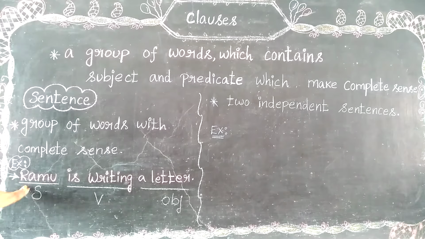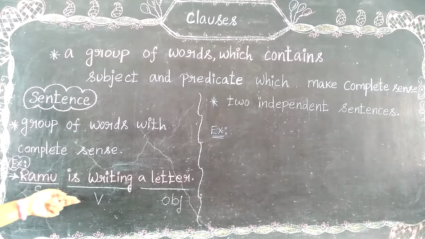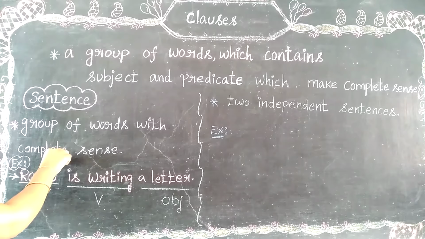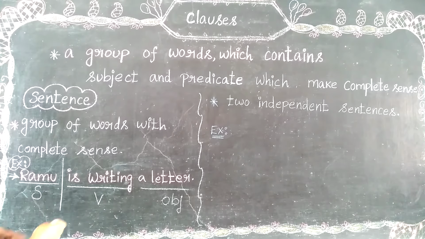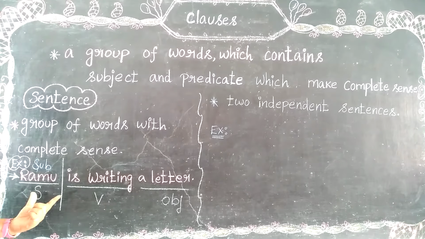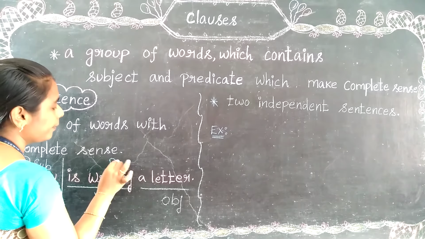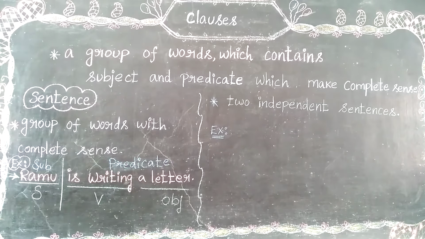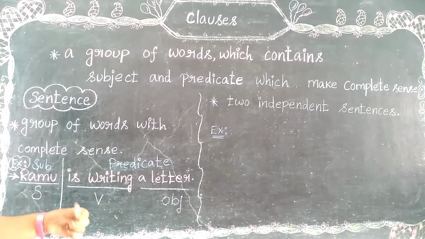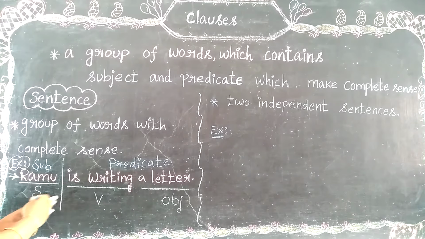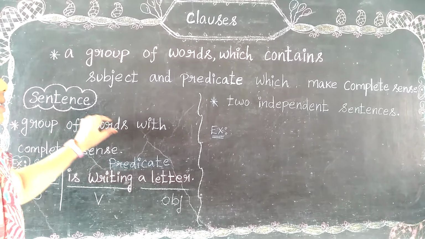See here, Ramu is writing a letter. Ramu is a subject, is writing is a verb, a letter is an object. Let me divide it into two parts. The first part will be the subject and the remaining part will be the predicate. So a sentence is divided into two parts: one part is subject and the other part is predicate. So this is the sentence.